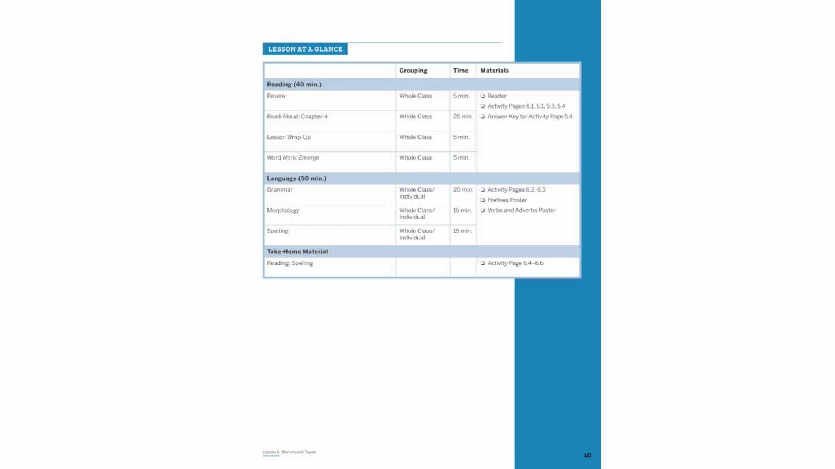Today, we'll explore the dynamics of medieval manors and towns. We'll analyze how these structures influenced life during the Middle Ages. In our grammar segment, we'll focus on adverbs and their relationship with verbs, enhancing our understanding of sentence structure. Additionally, we'll delve into morphology, examining the prefix "in" to decode unfamiliar words effectively.